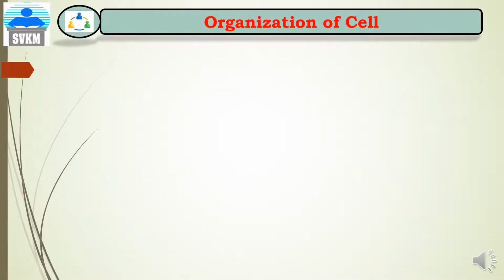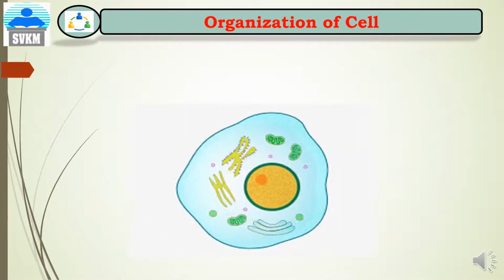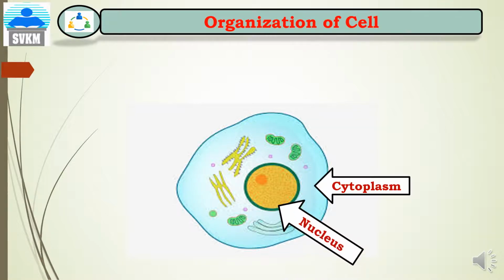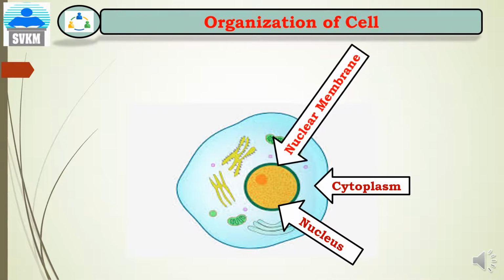Now the next point is the organization of the cell. How is the cell organized? Here is the simple structure of the cell. The basic two parts of the cell are the cytoplasm, which is a watery liquid, and second, the nucleus. These are the two major parts of the cell. The nucleus is separated by a membrane called the nuclear membrane.